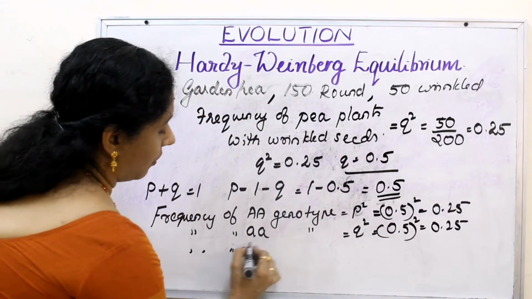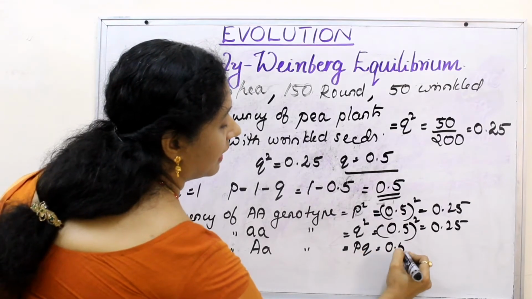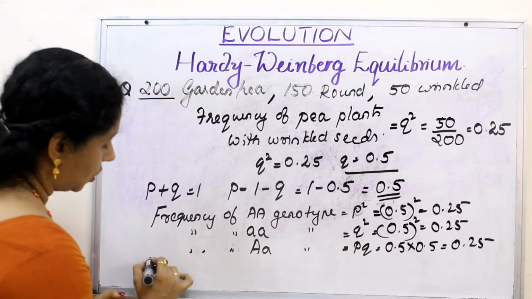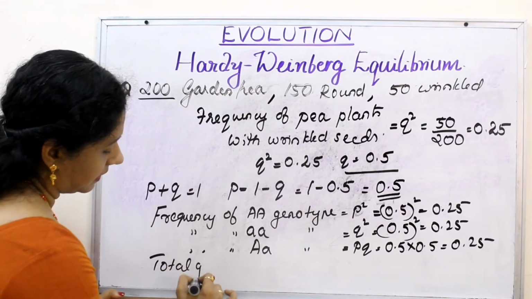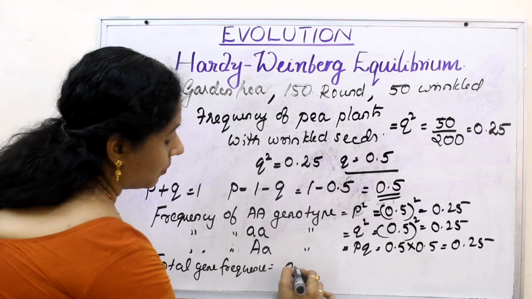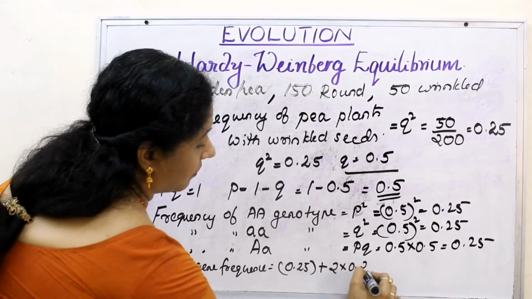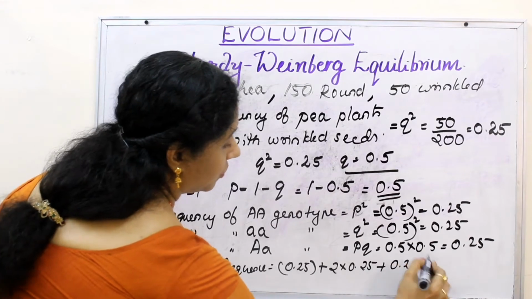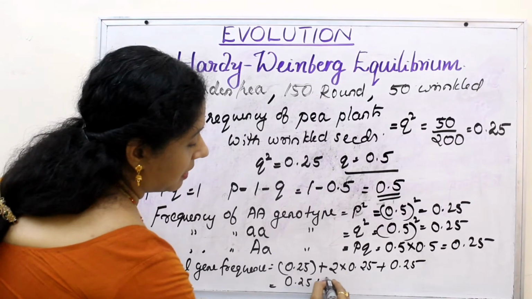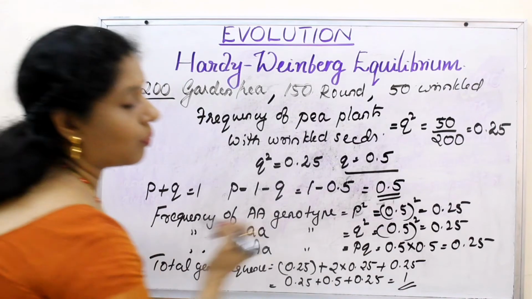And the frequency of the capital A small a genotype will be PQ, that is 0.5 into 0.5, again 0.25. So the total gene frequency, what will you get? 0.25 plus 2 into 0.25 plus 0.25. So we get 0.25 plus 0.5 plus 0.25, equal to 1.